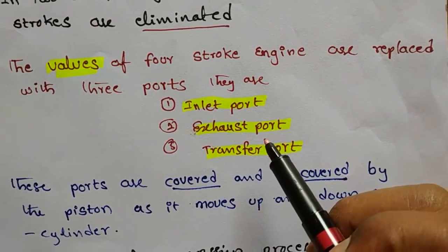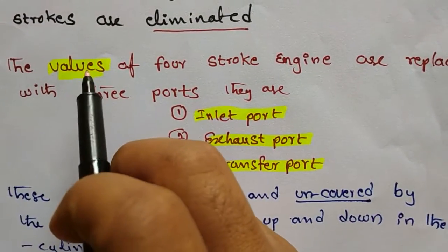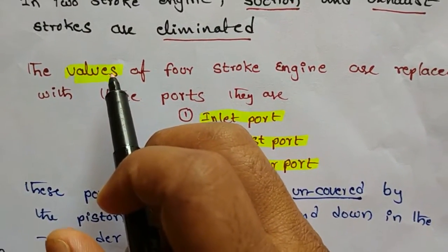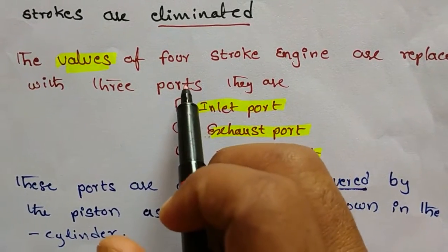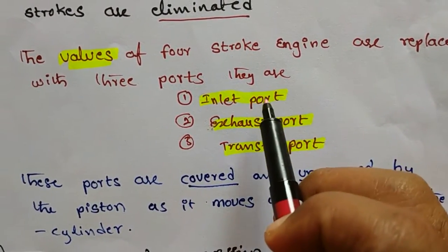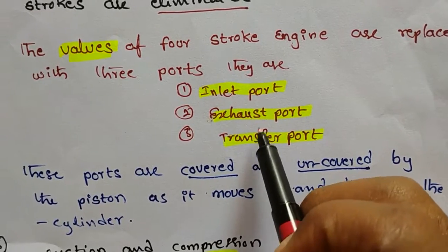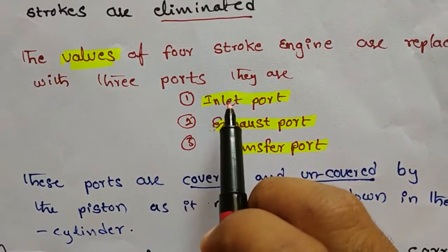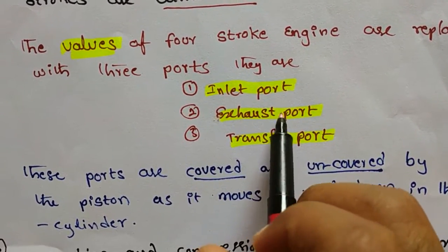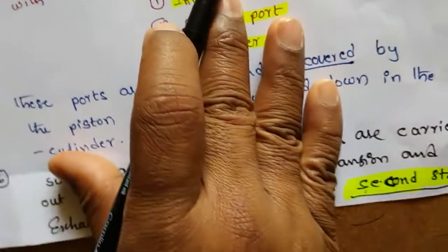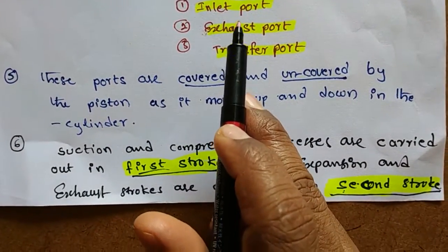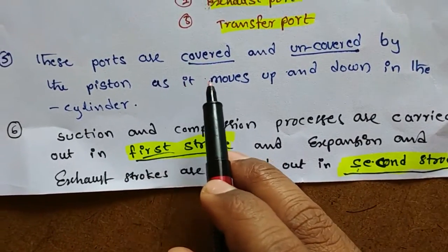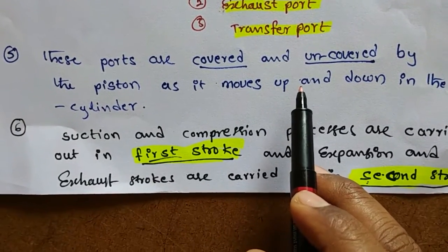Once again, in a four-stroke cycle engine we have valves: inlet valve and exhaust valve. But in a two-stroke cycle engine we have three ports: inlet port, exhaust port and transfer port. Instead of valves, we use ports. These three ports are covered and uncovered by the piston as it moves up and down in the cylinder.